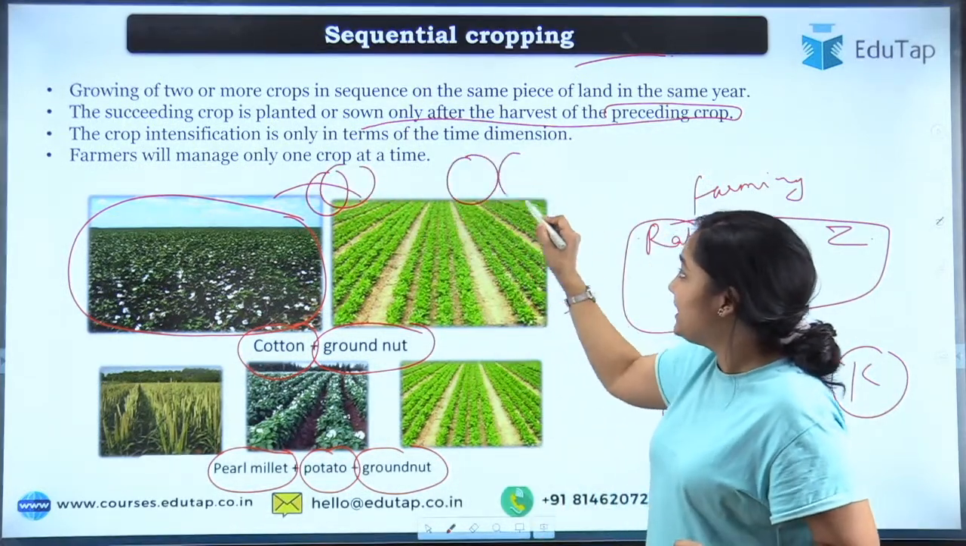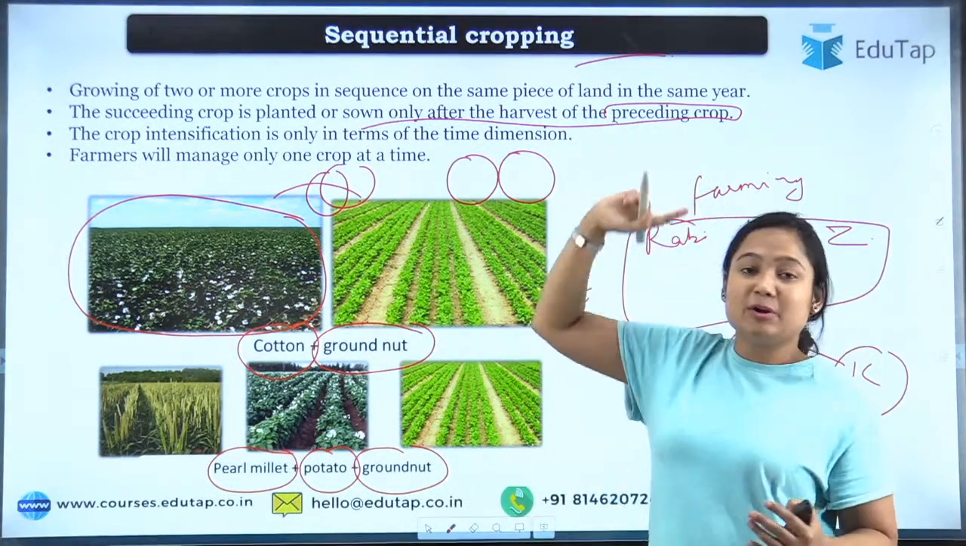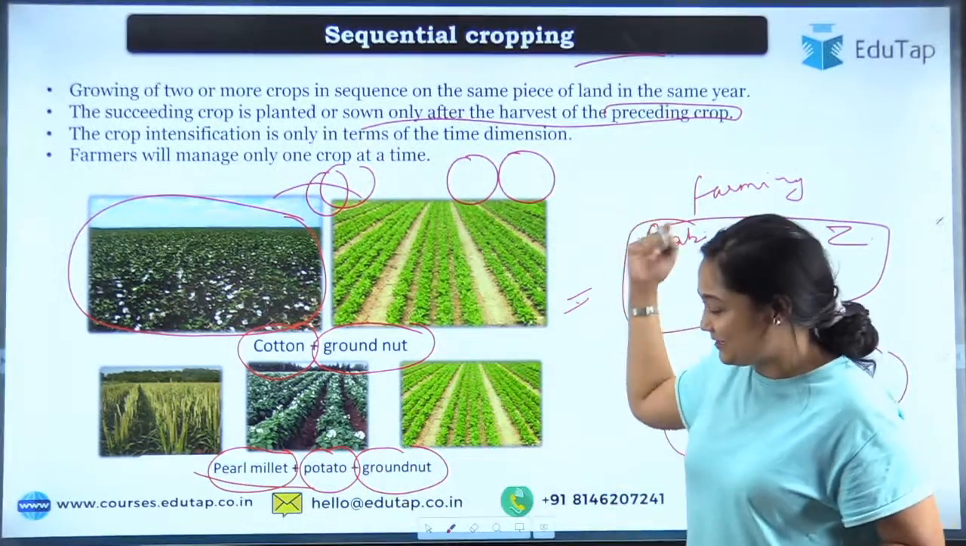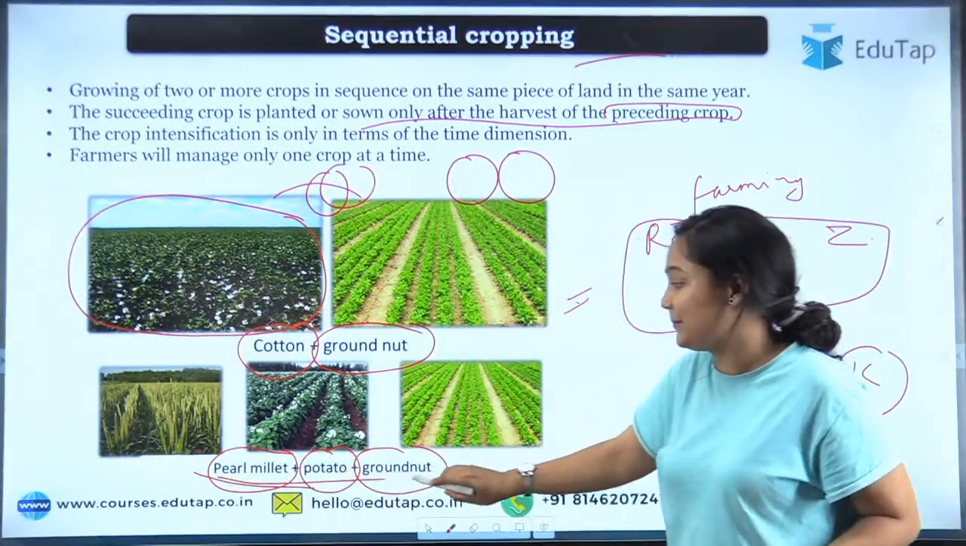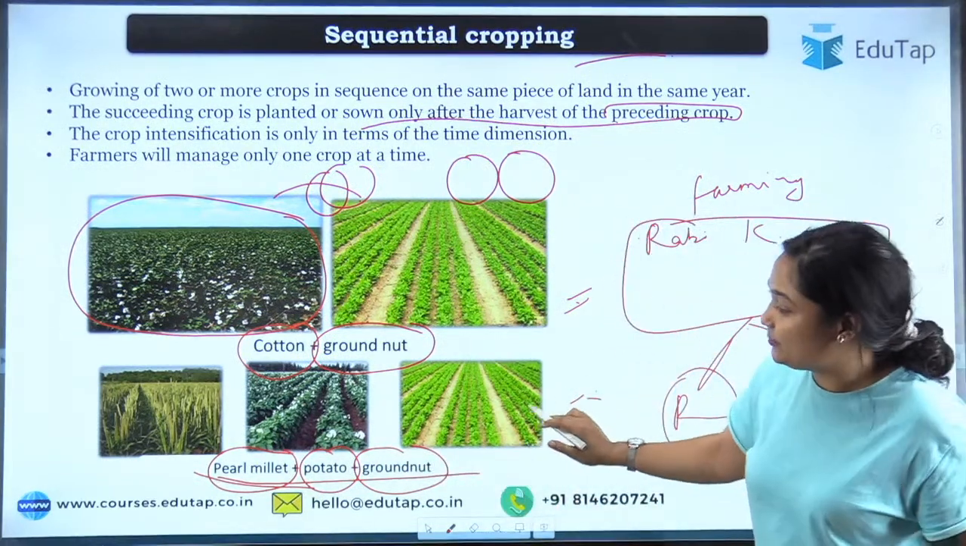This is your cotton, this one will be your groundnut. There will be no overlapping. We'll see the example of overlapping in the coming slides, but here there will be no overlapping. Then talking about pearl millet, potato, groundnut, again there will be no overlapping.